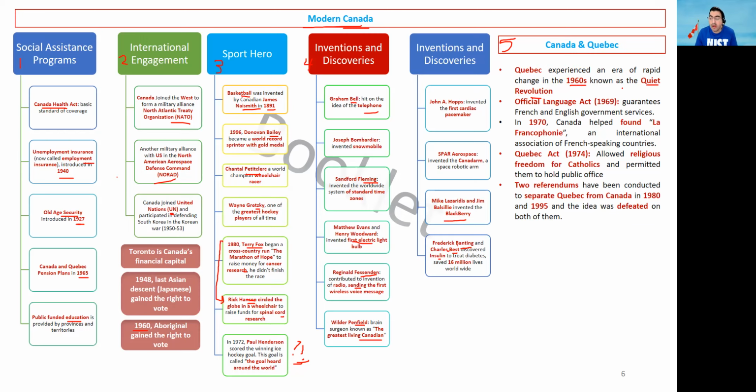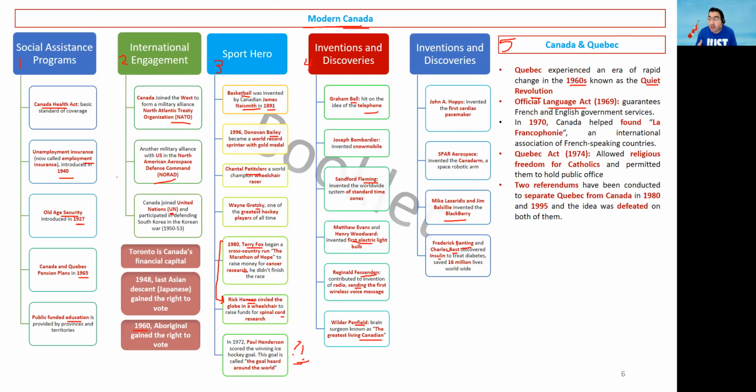Canada tried to accommodate the French-speaking people, which is a minority, by the Official Languages Act, which was introduced in 1969. That guarantees that the French and English languages have the same rights in the government, and all government services are provided in two languages, English and French.